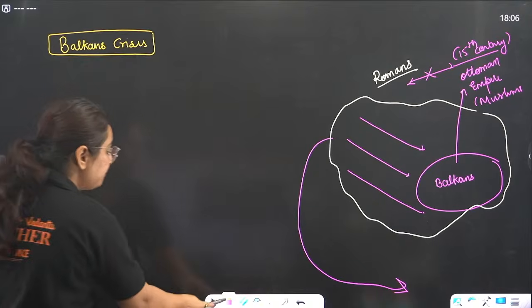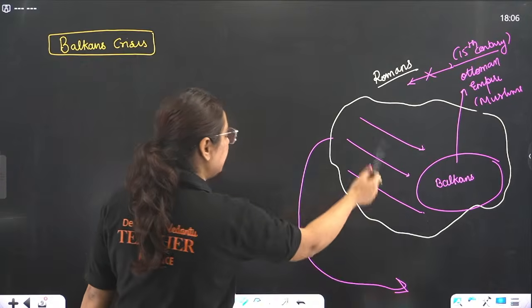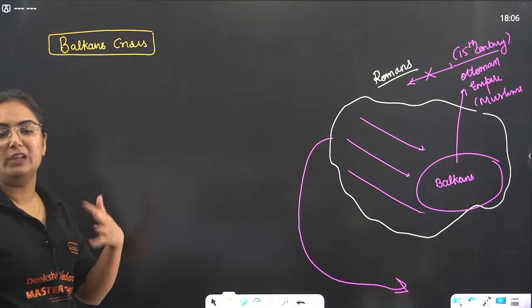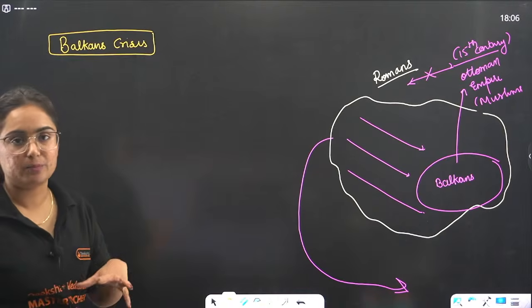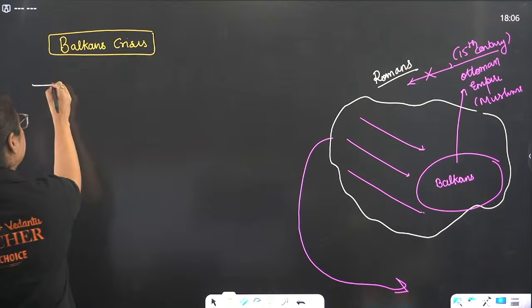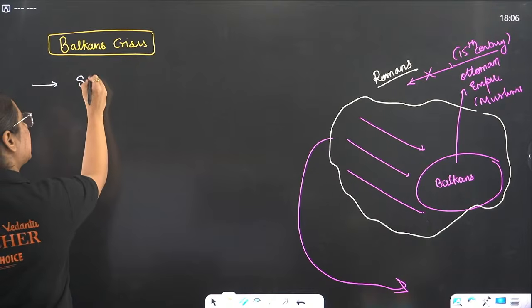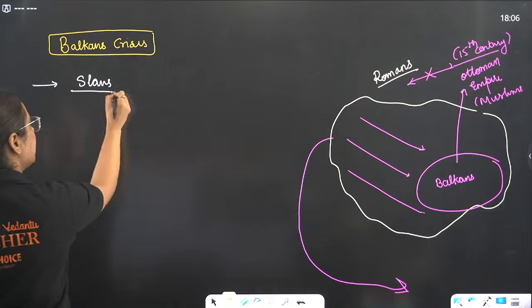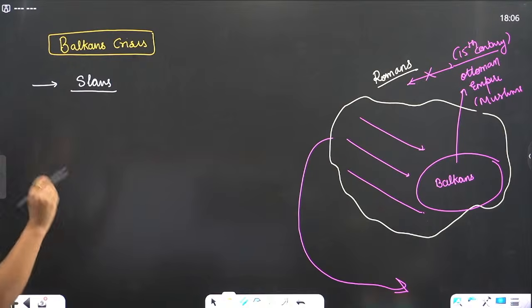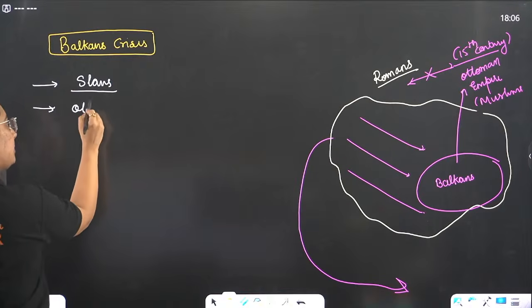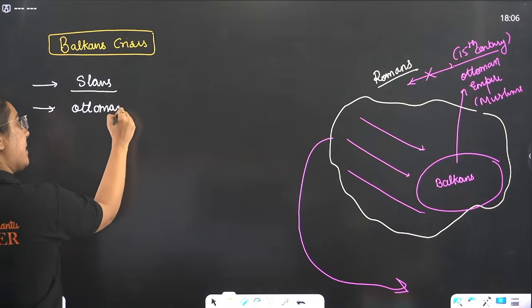So basically, it consists of countries like Albania, Serbia, Herzegovina, Montenegro, etc. The people who reside in this region of the Balkans are referred to as Slavs. They are referred to as Slavs. It is being ruled by the Ottoman Empire.